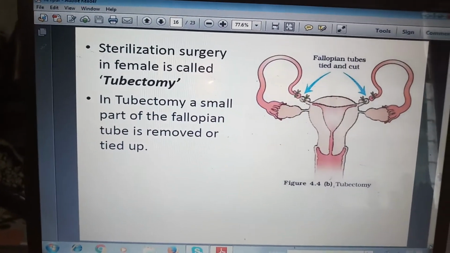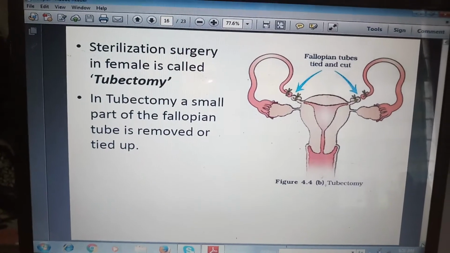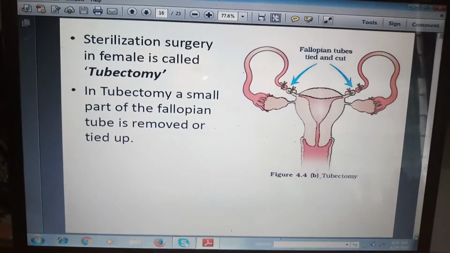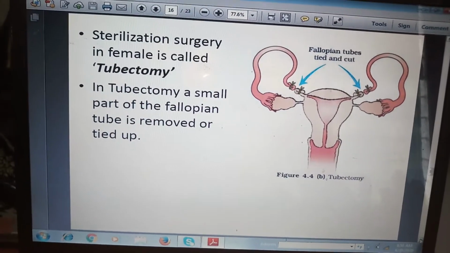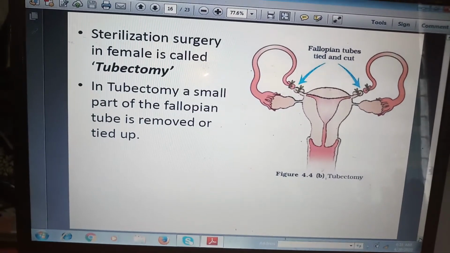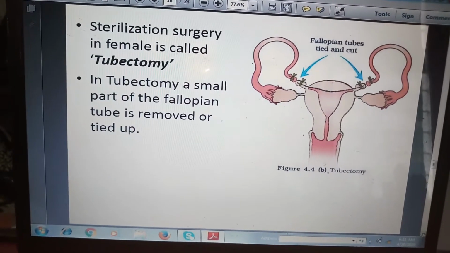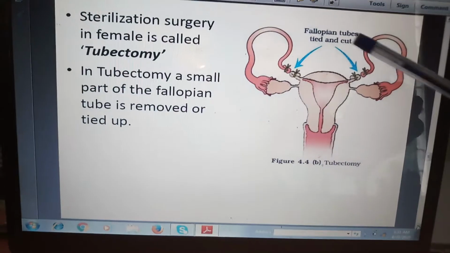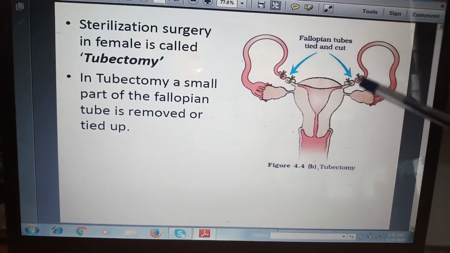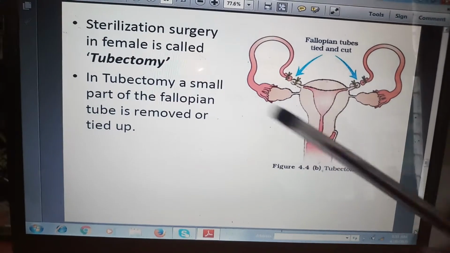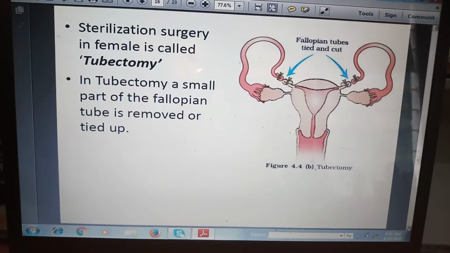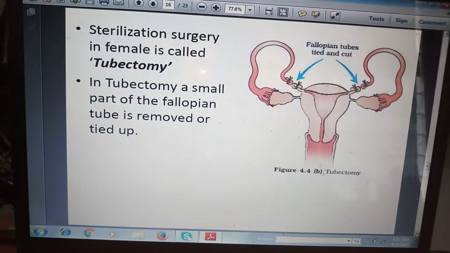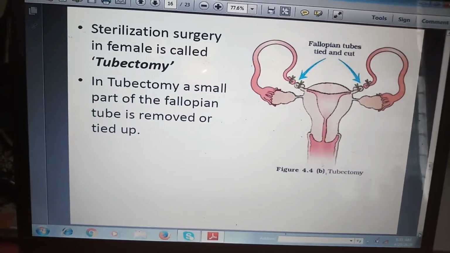Now you can see, sterilization surgery in female is called tubectomy, and the word tube has come from fallopian tube. You can see here the fallopian tubes are tied and cut. In tubectomy, a small part of the fallopian tube is removed or tied up.